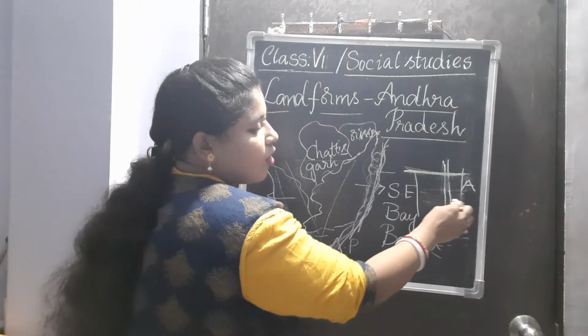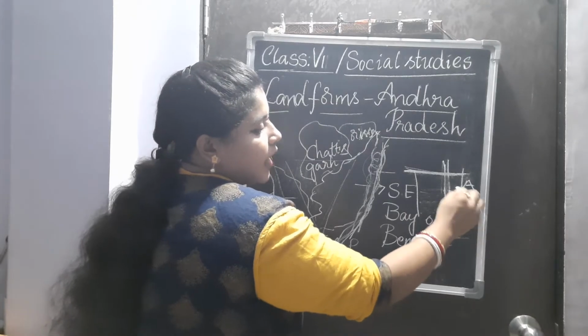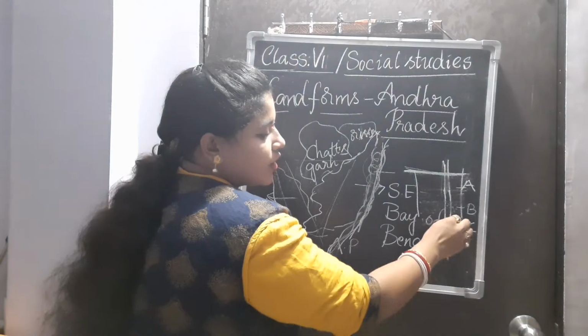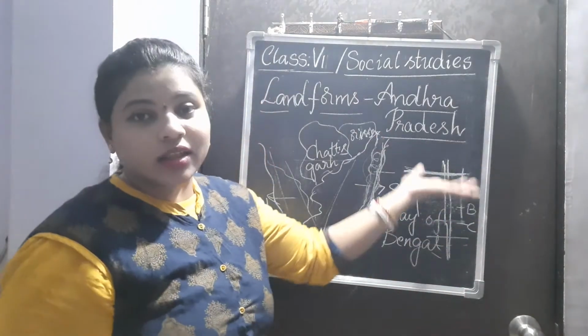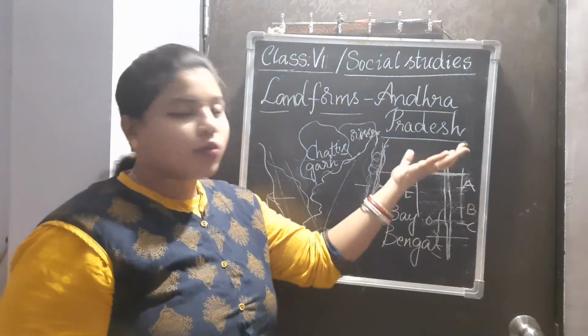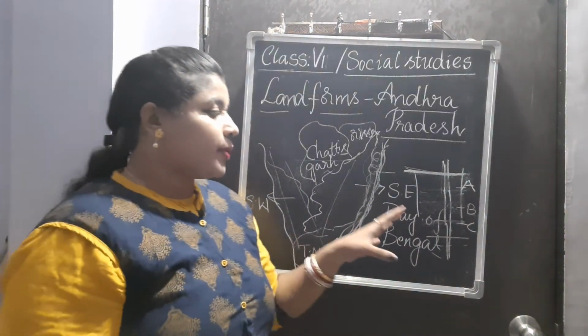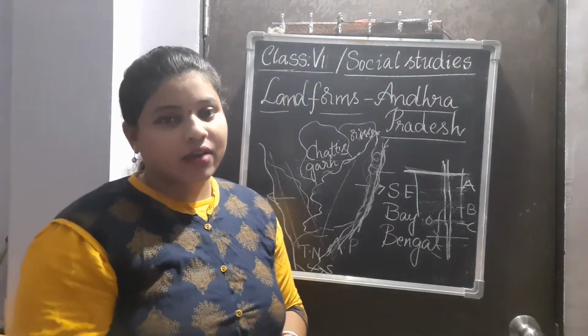Slowly, if all these are going to be empty, finally they are going to drill the land more and more to get the borewell water or groundwater. So this is the main problem the people living in the hilly regions are having.